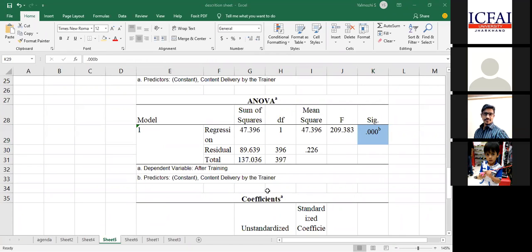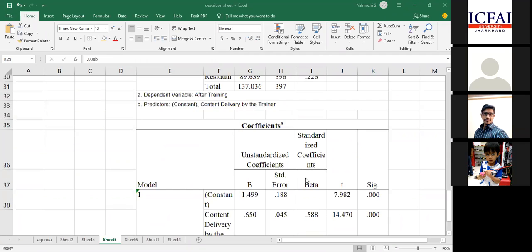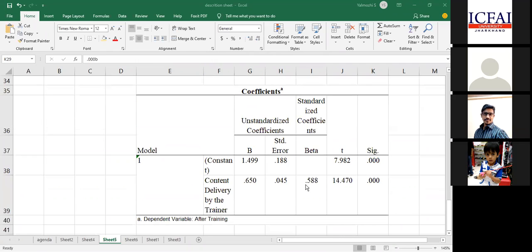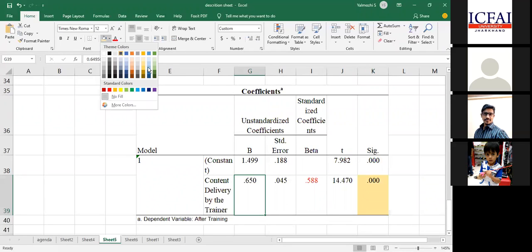After this, I'll find out the level or percentage to which it is significant. Again, there is some significance value. Yes, right? Delivery. What is the value? It means yes, there is an impact. So this also I'll note down. And how much of an impact does it have? You look into this beta value, 65%. Unstandardized and standardized. If you want to say it in percentage, you say it based on standardized. If you want to say it in units, you say it in the unstandardized value.